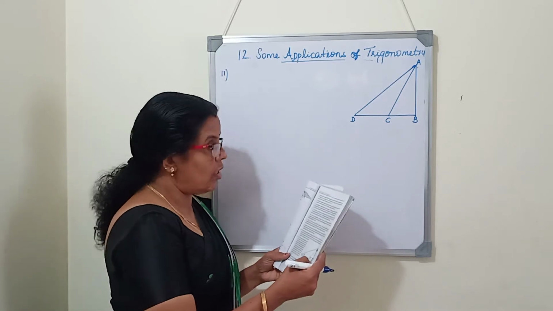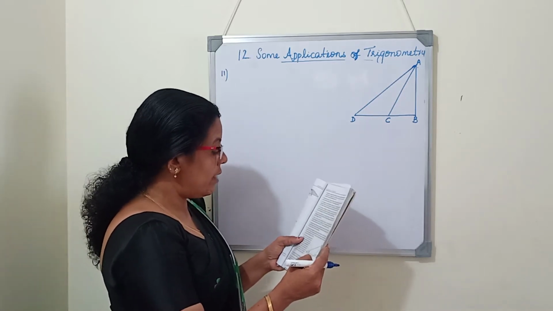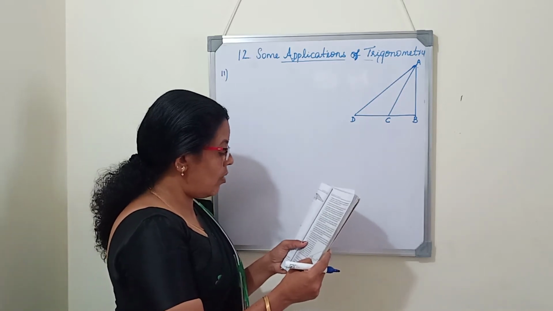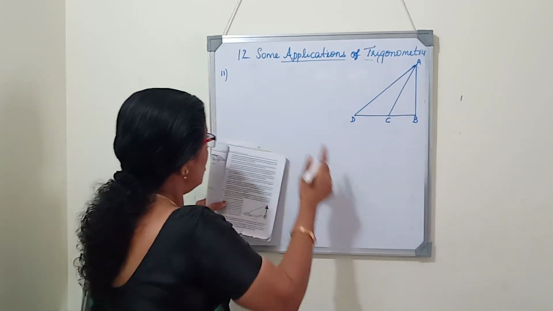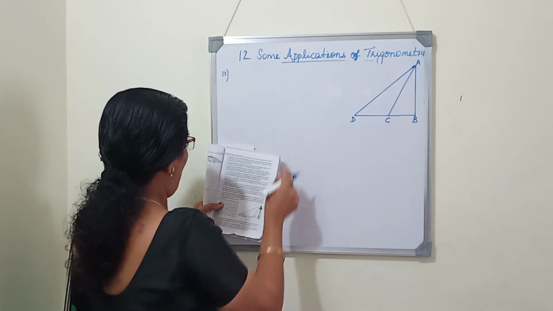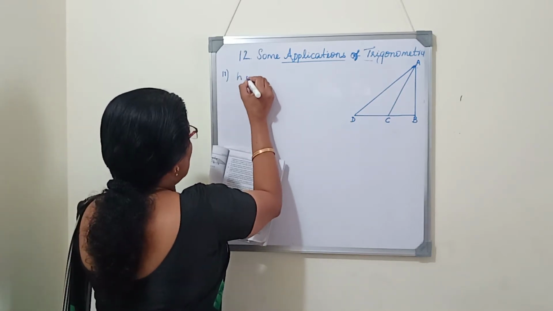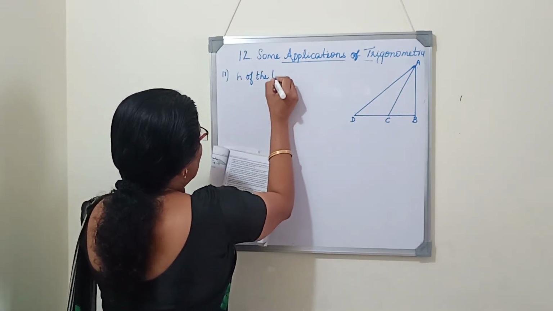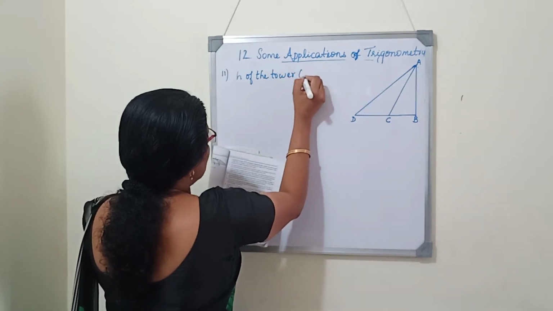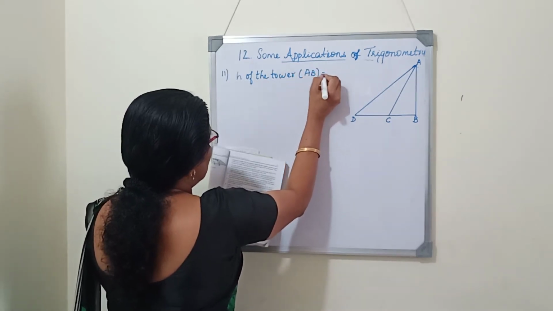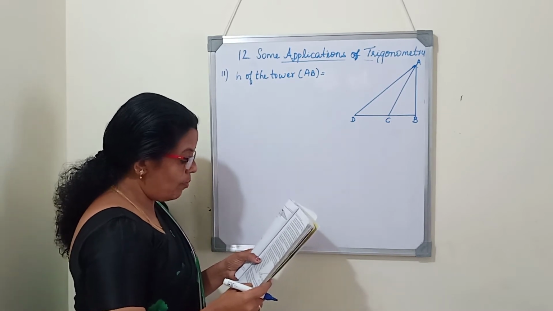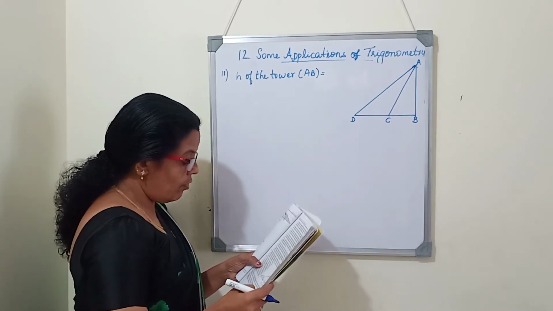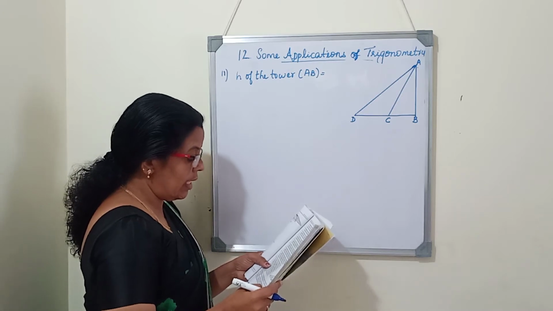So here the diagram is already given in the textbook. A TV tower stands vertically on the bank of a canal. So here AB is the TV tower. So here we will write height of the tower, height of the tower AB. Next, from a point on the other bank directly opposite to the tower, the angle of elevation of the top of the tower is 60 degree.